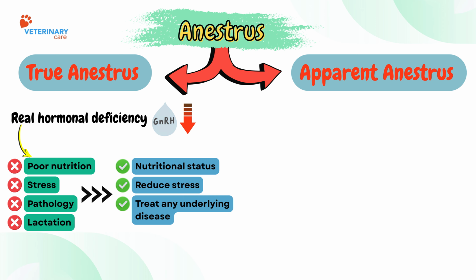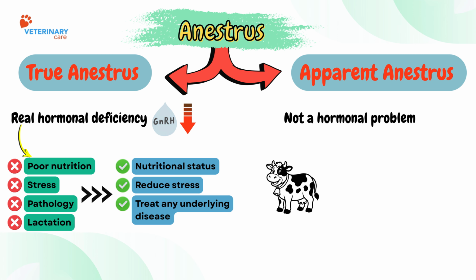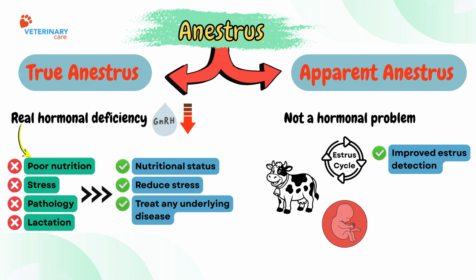On the other hand, apparent anestrus is not a hormonal problem. The animal may actually be cycling, but estrus is not detected. Or the animal may already be pregnant. In this case, the solution is improved estrus detection and accurate pregnancy diagnosis.